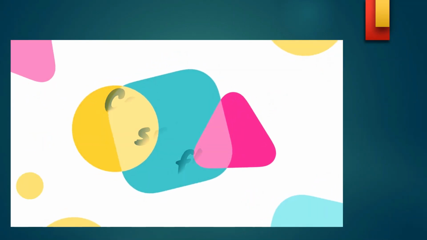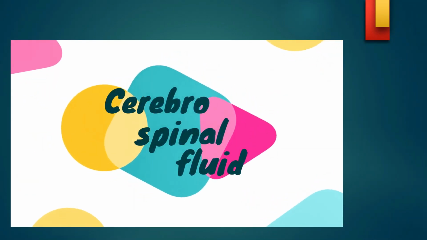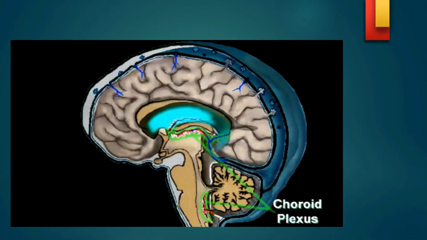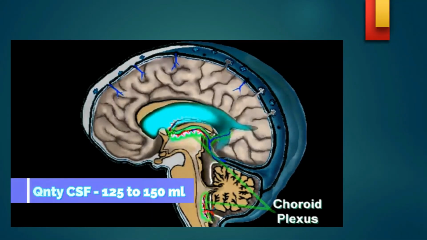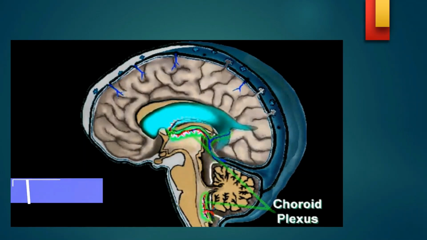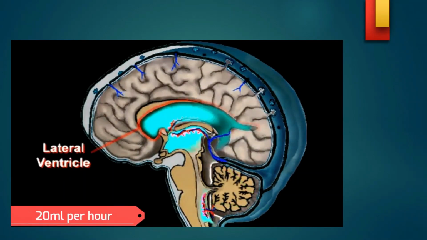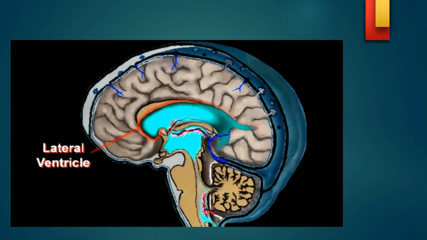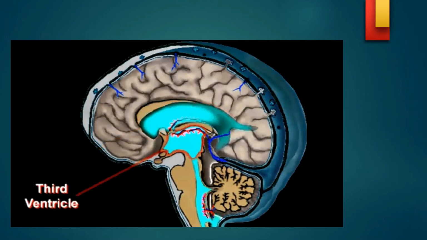Now, let's watch a small movie on how the cerebrospinal fluid is secreted. This is the video which talks about how cerebrospinal fluid is generated, circulates and protects. So look at the choroid plexus, which is secreting the CSF, 125 to 150 ml. The secreted fluid, that blue color, is moving from the lateral ventricle to the third ventricle, and the fluid secreted by the choroid plexus moves further down to the fourth ventricle.